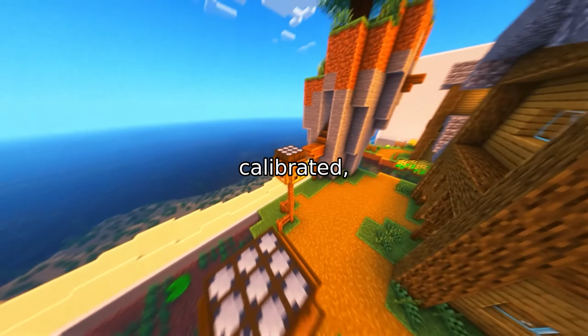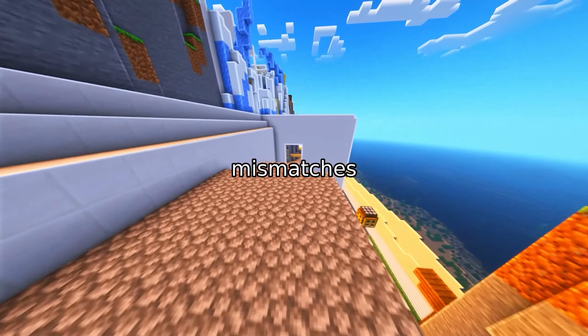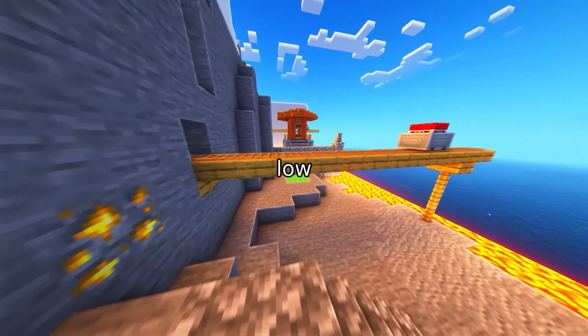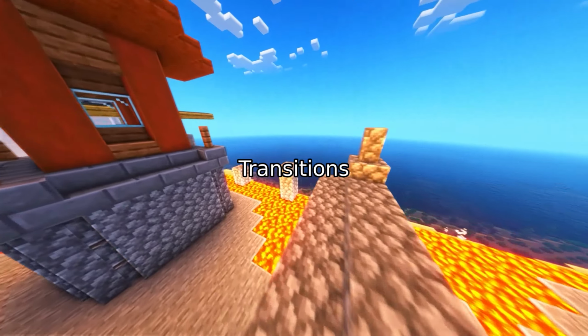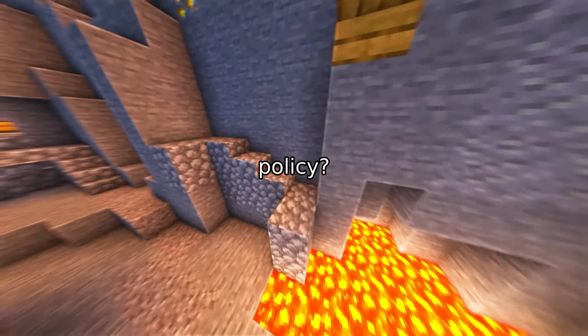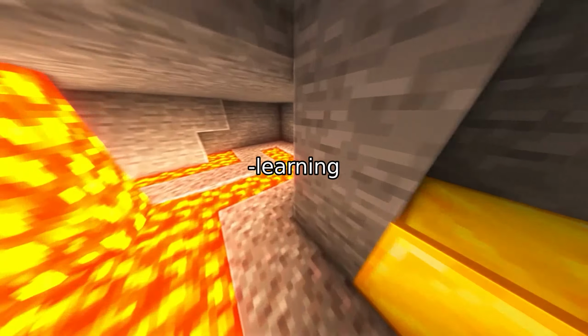Once the predictor is calibrated, we compute the TBM for every source transition. We convert these mismatches into transferability weights using an exponential decay function. Transitions with low TBM get high weights. Transitions with high TBM get down-weighted. Now, how does this actually update the policy? TABB integrates these weights directly into the critic update, following an implicit Q-learning framework.